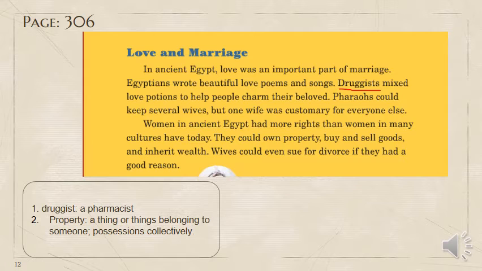Women in ancient Egypt, this is a very important detail here. Women in ancient Egypt had more rights than women in many cultures have today. So, there in ancient Egypt, thousands of years ago, the women had more rights than some people now in today's world in some cultures. They could own property like buildings and money and land, buy and sell goods, and inherit wealth from their fathers. If their fathers die, they can inherit the wealth from their fathers. Wives could even sue for divorce. They can go to the court and ask for a divorce if they had a good reason.